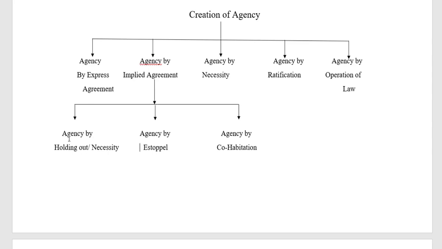Here, what happens if a person allows some person to act on behalf of him? For example, a servant goes to the shop and buys goods on credit, and later the principal gives the money to the third party, that is the dealer from whom the servant got the goods.